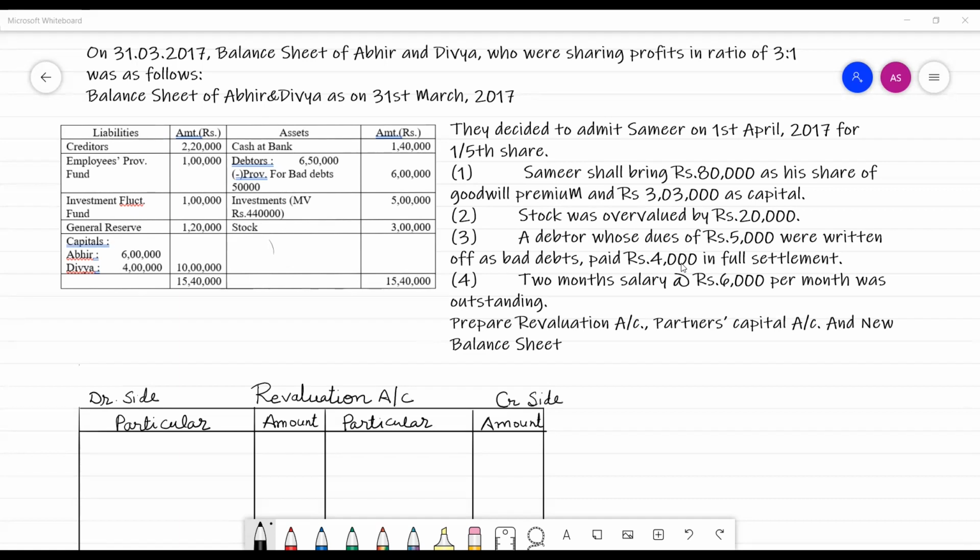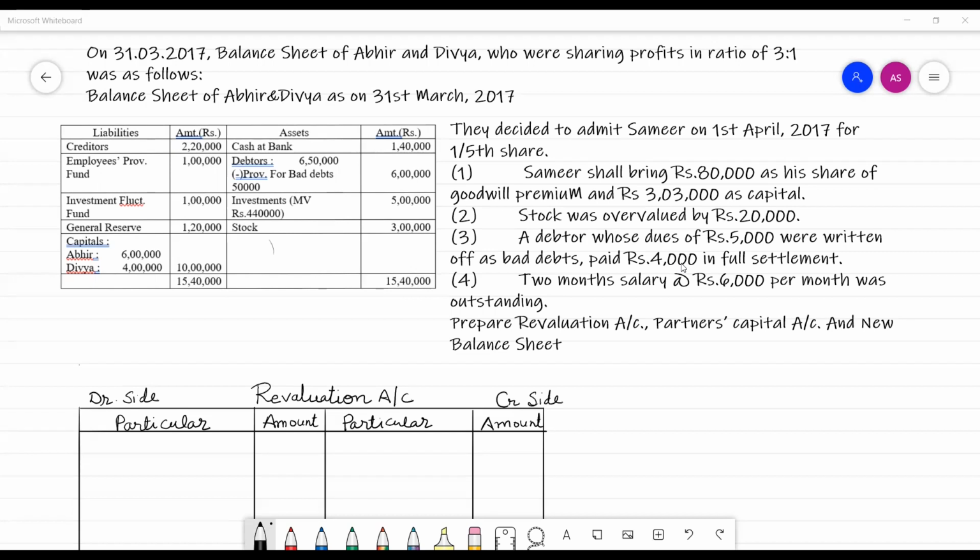Stock was overvalued by 20,000. A debtor whose dues of rupees 5,000 were written off as bad debts paid rupees 4,000 in full settlement. 2 months salary at the rate of 6,000 per month was outstanding. We have to prepare the revaluation account, partners capital account, and new balance sheet as the new partner comes.